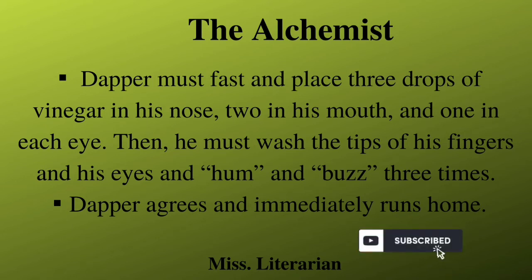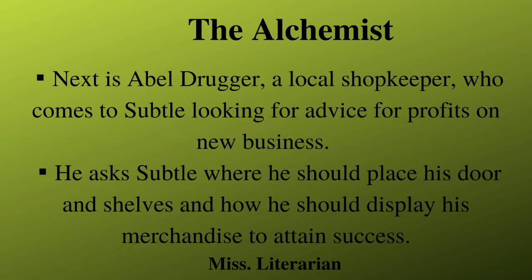The ritual is that Dapper has to fast and place 3 drops of vinegar in his nose, 2 in his mouth, and 1 in each eye. Then he must wash the tips of his fingers and his eyes, and he should hum and buzz 3 times. Dapper agrees to this ritual and immediately runs to his house.